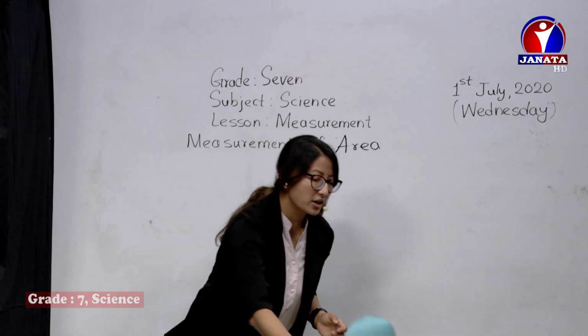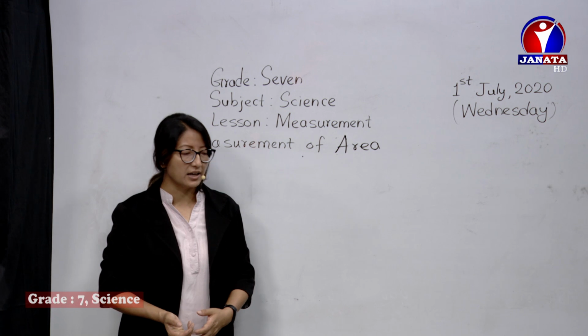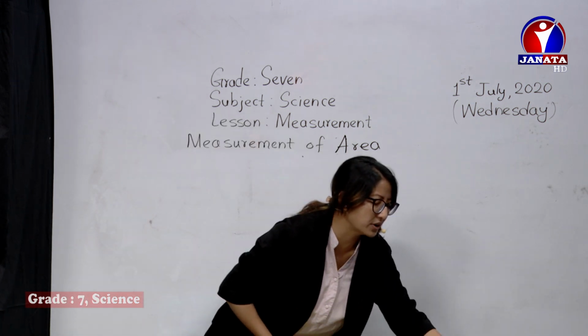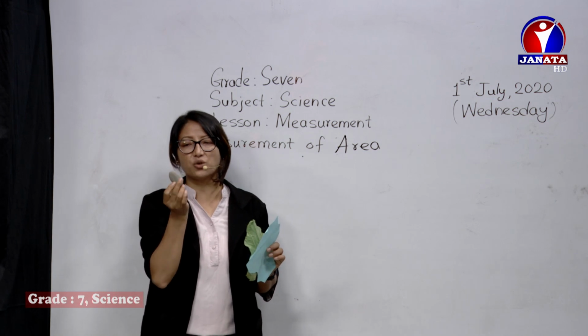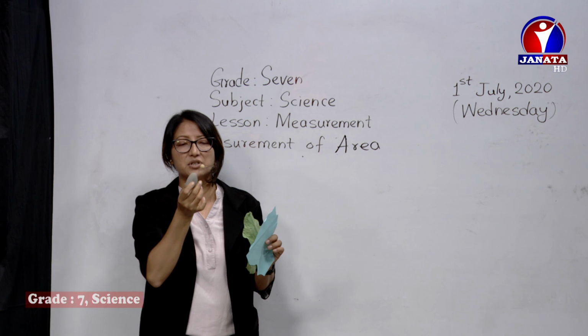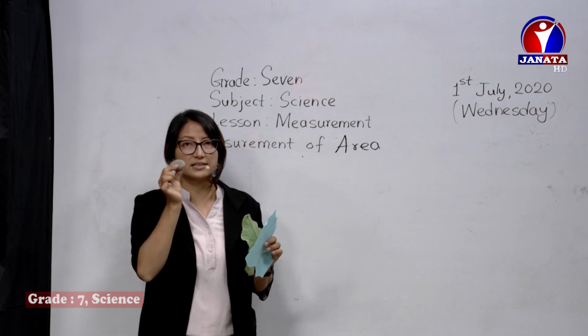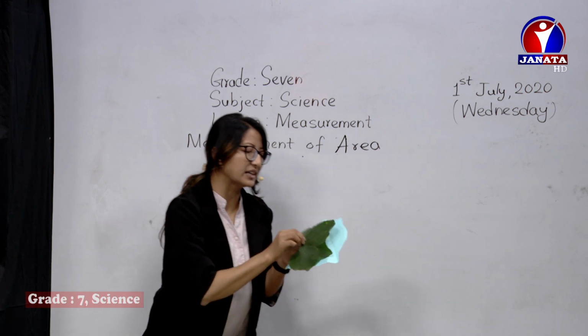Another kind is objects that do not have a fixed shape. For example, a piece of stone. It has no fixed shape actually. Which one is its length, breadth, height, diameter? Yes, it's an irregular object. Otherwise, we have a leaf.